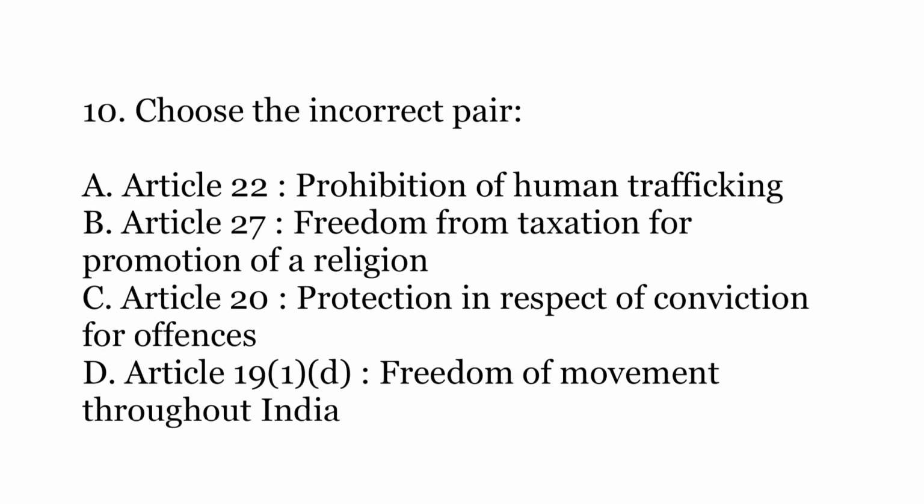The 10th and the last question is, you have to choose the incorrect pair. So option A, Article 22 talks about the prohibition of human trafficking. Option B, Article 27 talks about freedom from taxation for promotion of a religion. Option C, Article 20 talks about protection in respect of conviction for offences. Or option D, Article 19 Clause 1 subclause D gives the freedom of movement throughout India.